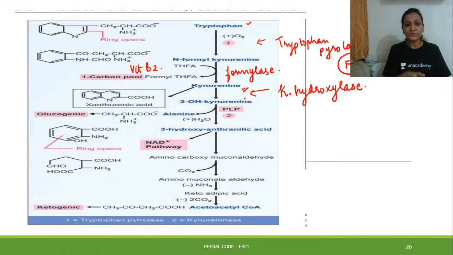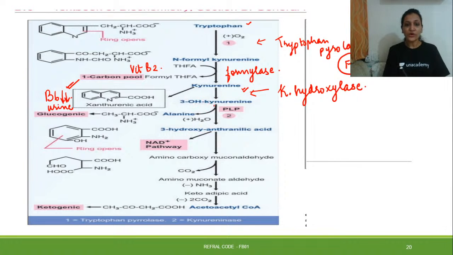And if there is some defect in the further pathway, it will be directed towards the formation of xanthurenic acid, and then this xanthurenic acid will be excreted out in urine, and it is manifested as pellagra-like symptoms, and there will be deficiency of vitamin B6. So this is till here.